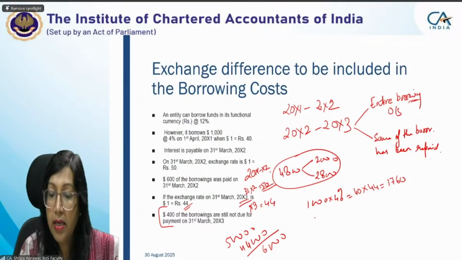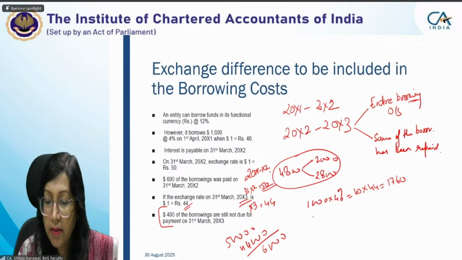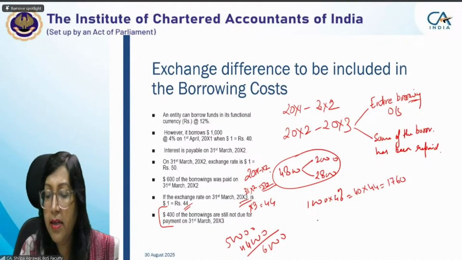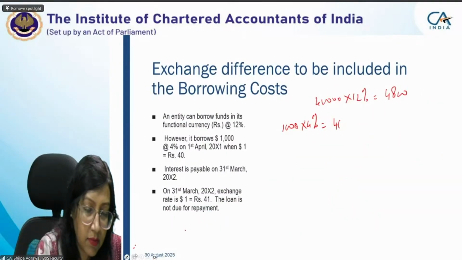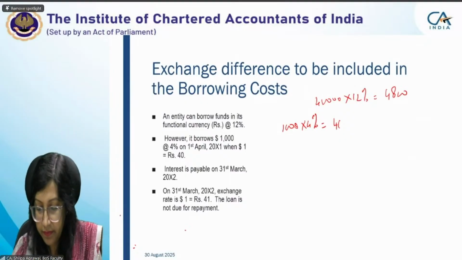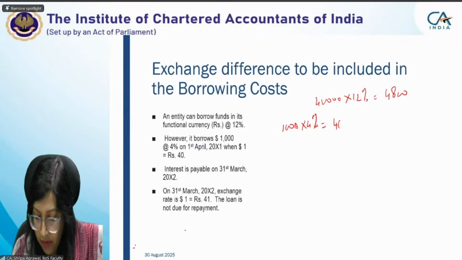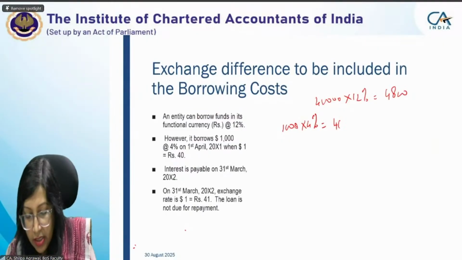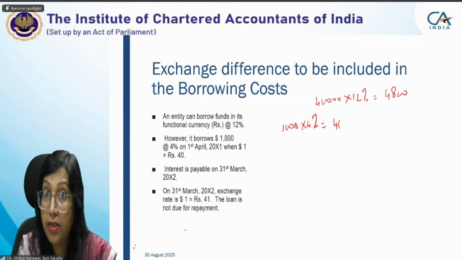Okay. Now you have an additional amount of rupees. You have an exchange gain of 6,000. So what you will be doing is that you will be taking up entire loss of rupees 2,800 because it was done in your 20x2.